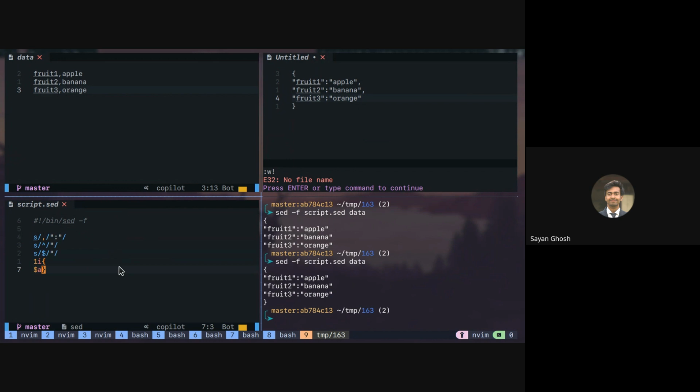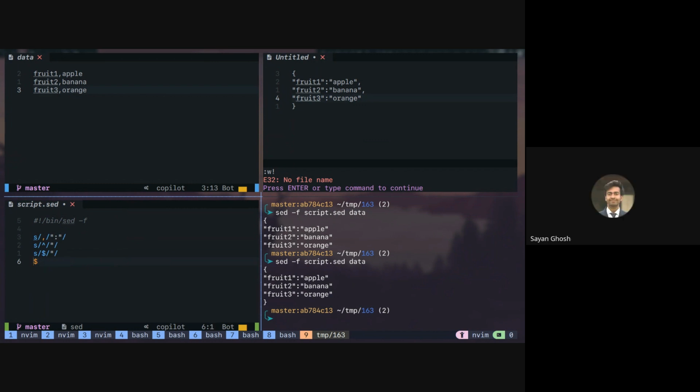And last line will be... Okay, so what is the line on which I don't want a comma? Third line. NR minus 1. No. So assume that we have not done this. So it will be NR. Last line, right? So how do we access the last line? The dollar, right? So here we use dollar.